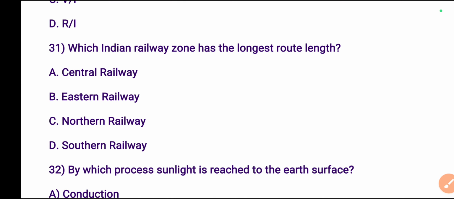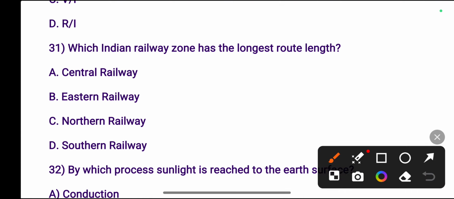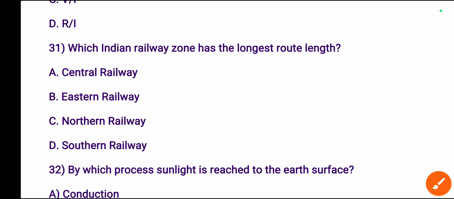Today's first question is which Indian railway zone has the longest route length? Central, Eastern, Northern or Southern? The right answer is Northern Railway has the longest route length.